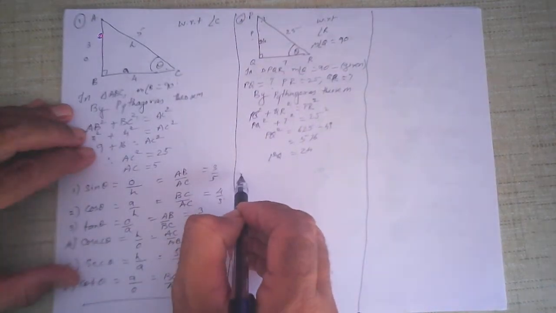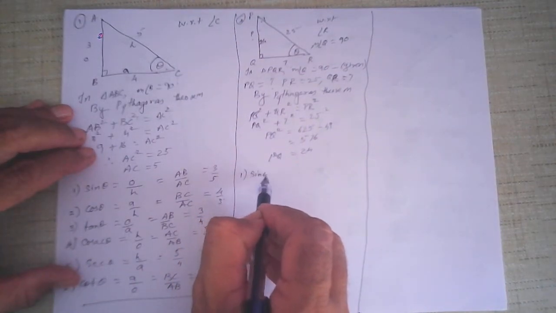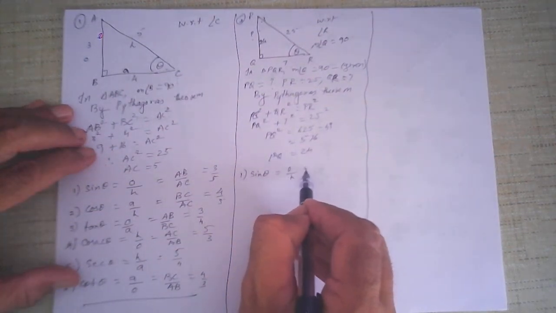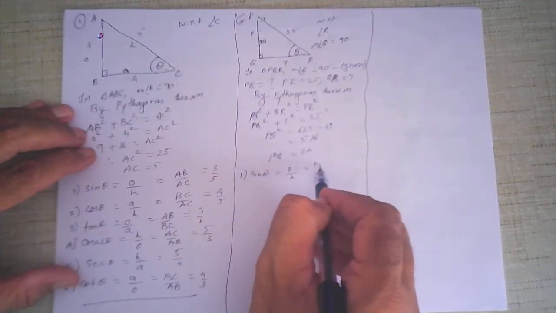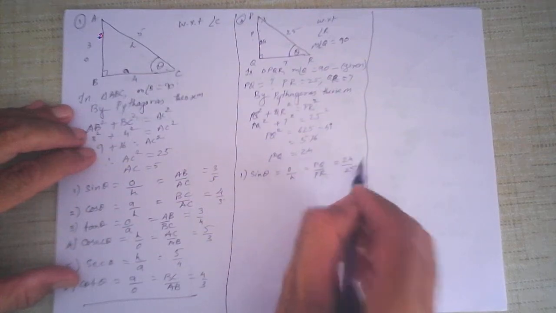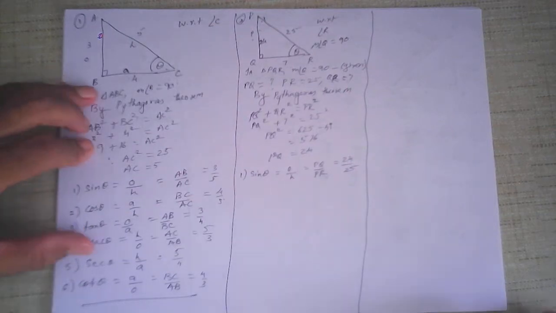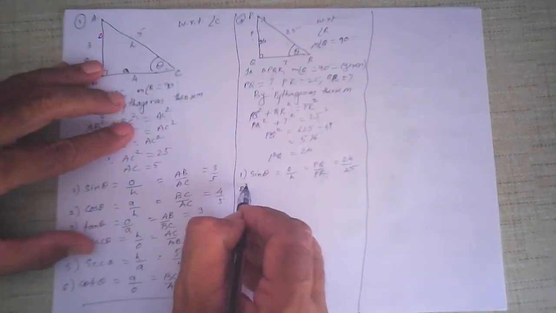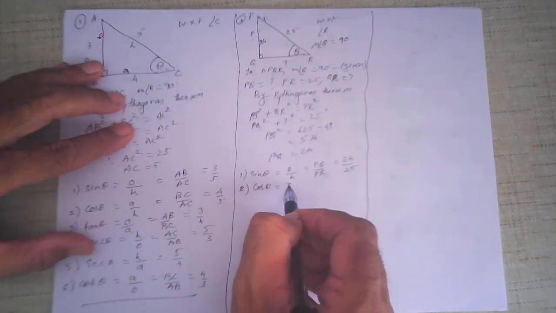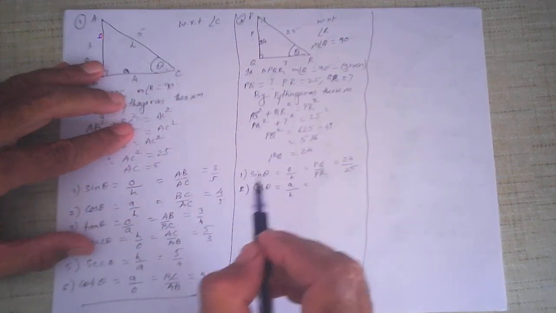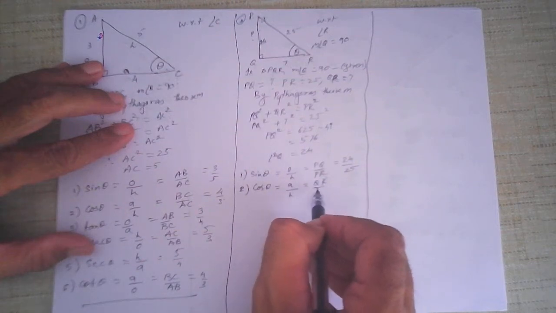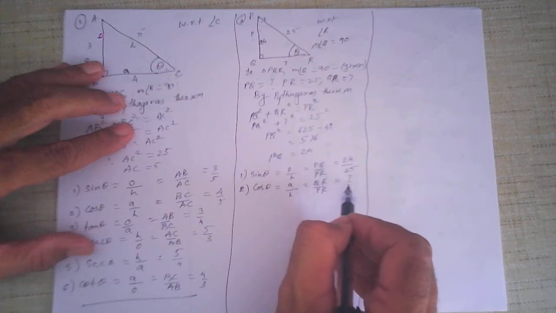So we can write all the 6 trigonometric ratios. Which are the 6 ratios? Sin theta. Sin theta is opposite side upon hypotenuse. Opposite side is PQ, hypotenuse is PR. So you get 24 upon 25. Now in the same way, number 2, cos theta. Cos theta is adjacent side upon hypotenuse. The adjacent side in this case is QR upon PR. QR is 7 upon 25.